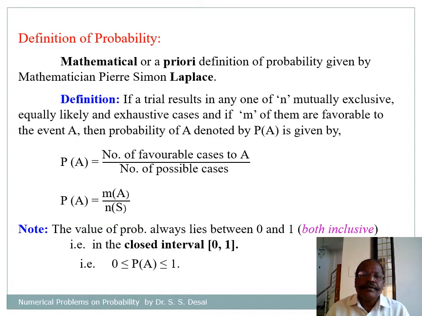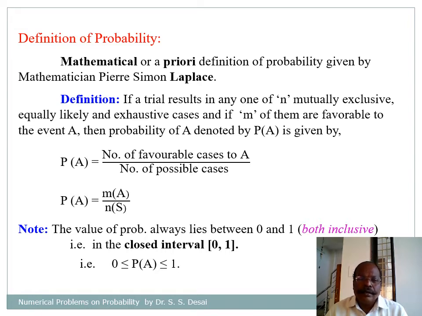In last lecture we have seen the history of probability, some terms related to the definition of probability, and also the definition of probability. So you remember the definition given by Laplace, which is known as the a priori definition of probability, and which is equal to the ratio of number of favorable cases to number of possible cases, that is equal to m divided by n.